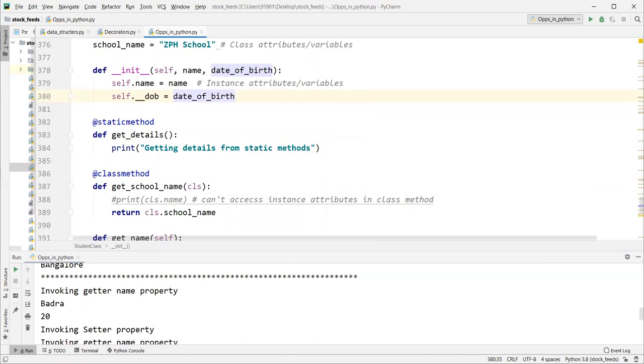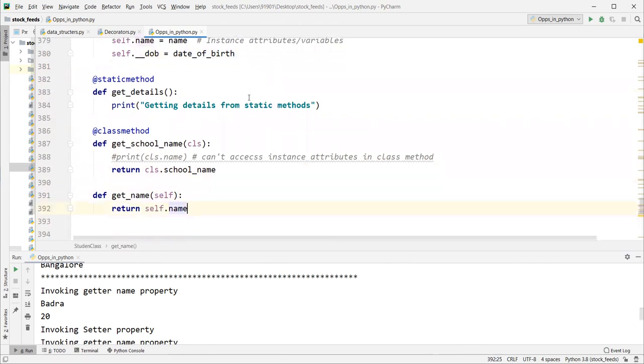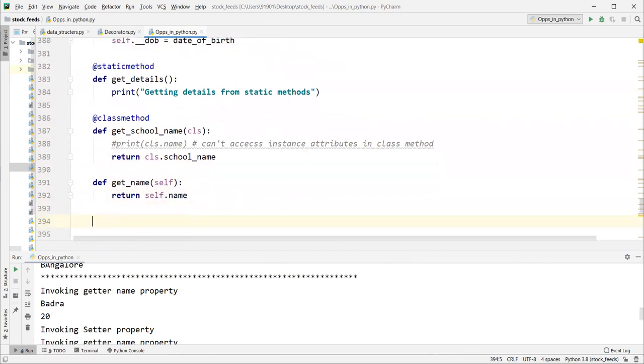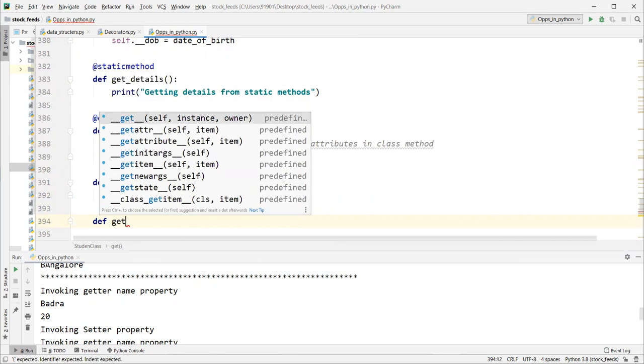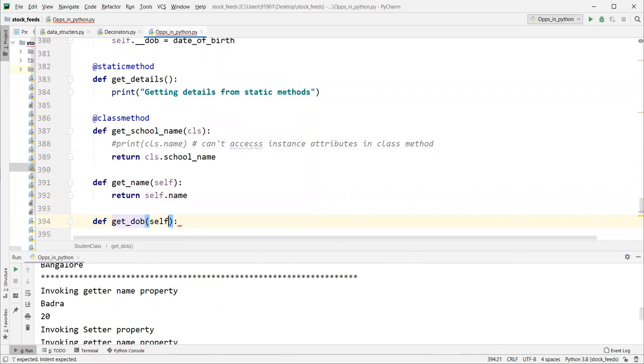So if you want to access it outside, we cannot access this one, right? We need a property for this. Get DOB, with the at the rate property decorator.